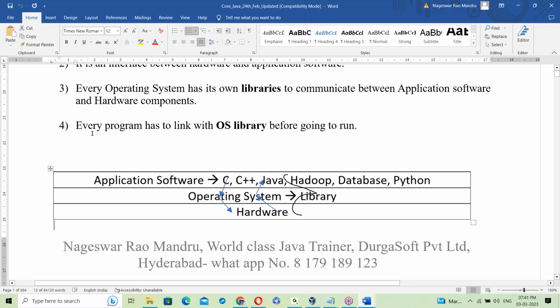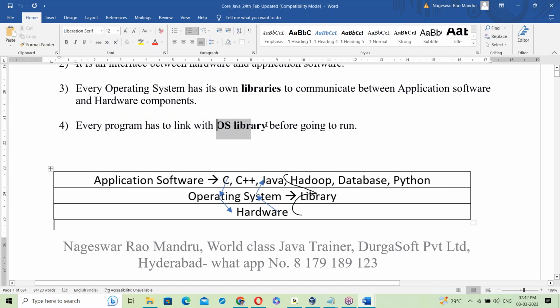So this point, in the previous class we discussed that every program has to link with the OS library before it runs. Programs, whether C, Java, Hadoop, whatever it is, first link with the OS library and then execute. These programs cannot communicate with hardware directly, so between the program and the hardware there is an OS library, and with the help of that library they communicate with hardware components.